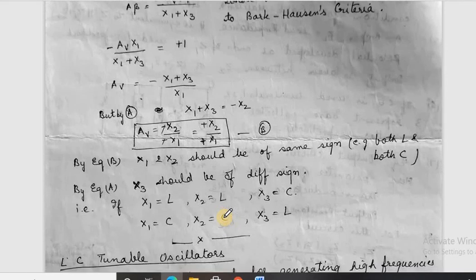So what do we interpret? If X1, X2 are L, then X3 should be C. If X1, X2 are C, then X3 should be L. This is the necessary condition for an LC oscillator. We'll be taking this condition in our LC oscillator discussion. Because of this, if we take two L, then we get a Hartley oscillator, and if we take two C, then we get a Colpitts oscillator. We'll be discussing these in the next lecture.